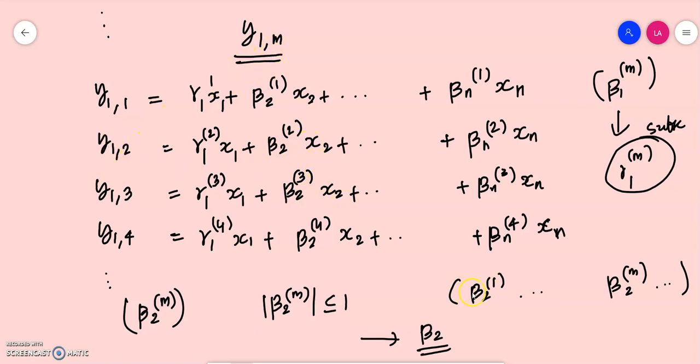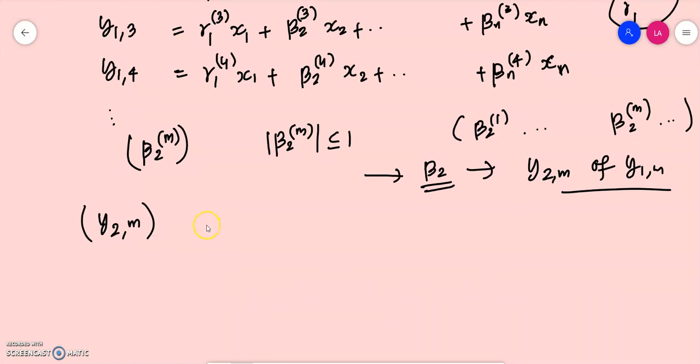So beta 2m has a convergent subsequence which converges to beta 2, and associated with that convergent subsequence, we can have a subsequence y2m of y1m. If you proceed with the same argument as in the case of beta 1, replacing beta 1 by beta 2, you get a subsequence of y1m. We call that subsequence y2m.